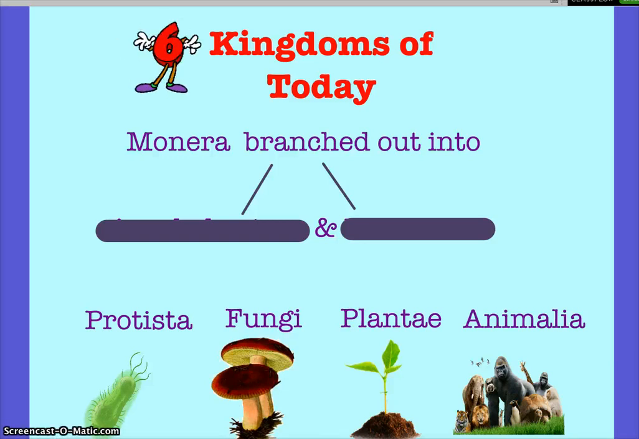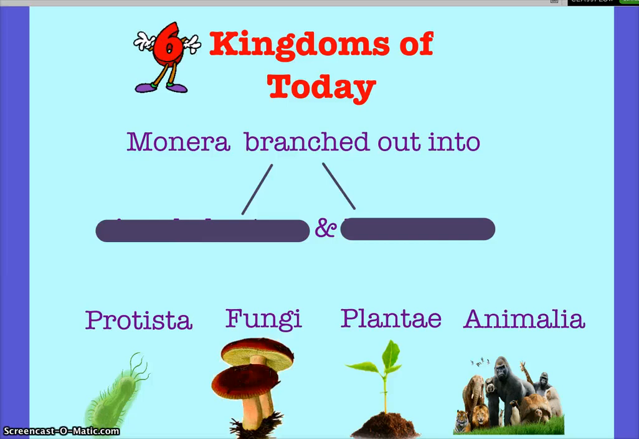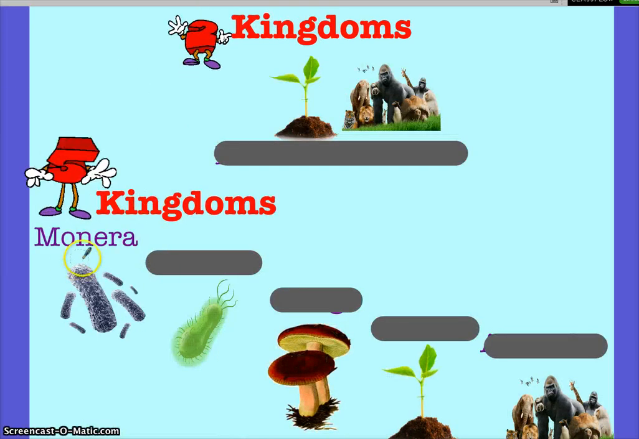How many did we start with? Two. What were they? Plants and animals. And then they divided into how many? Five. Monerans, which if we go to this slide right here, Monera was a kingdom that described bacteria.